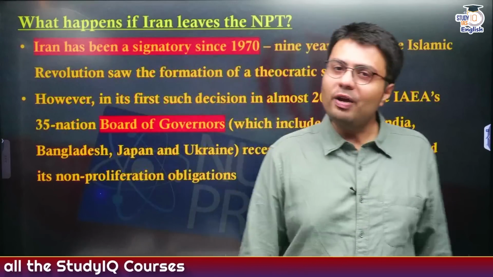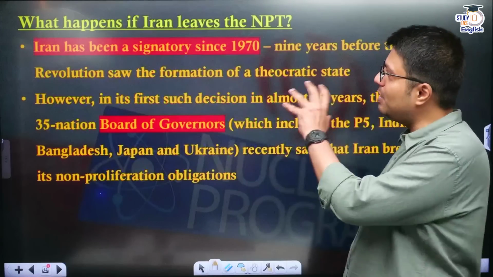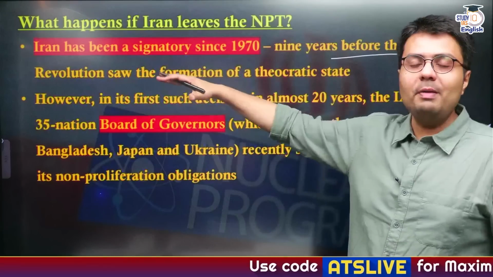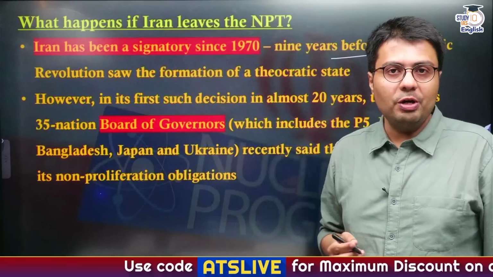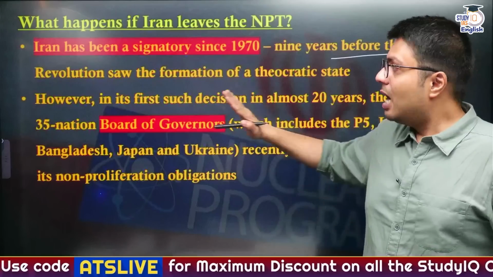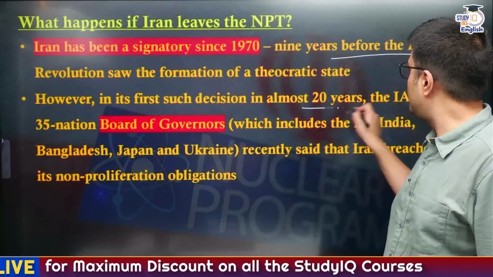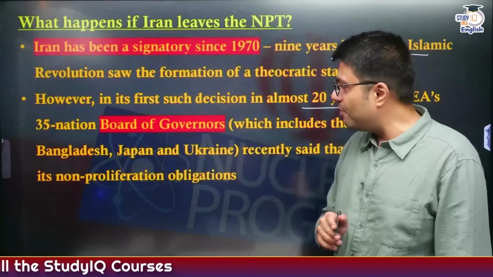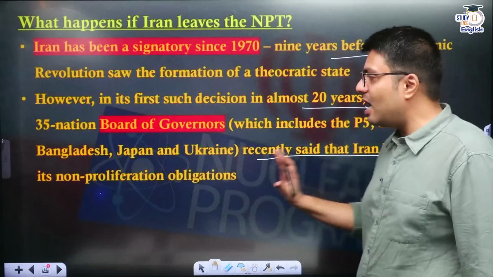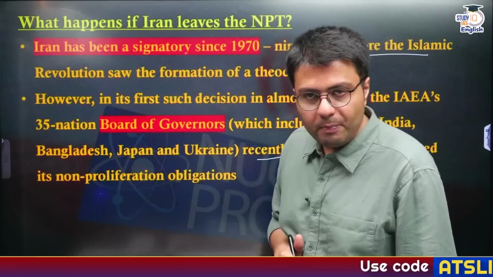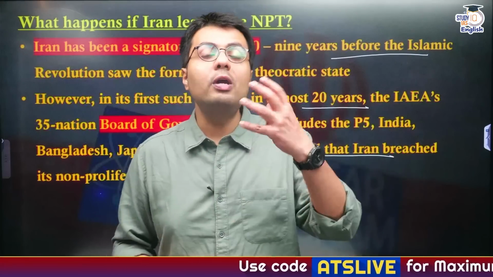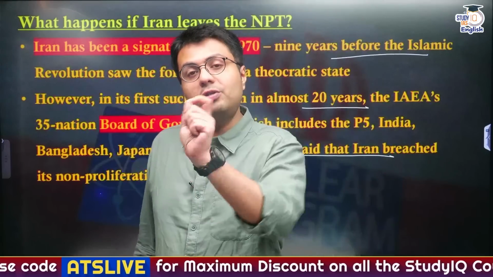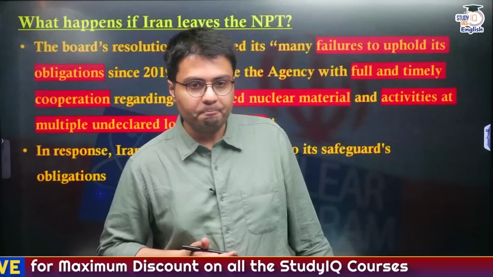Now what happens if Iran actually withdraws? Iran has been a signatory of the NPT since 1970, and it became a part of the NPT 9 years before the Iranian Revolution happened in 1979. However, in its first decision in almost 20 years, the IAEA's 35-member board of governors recently said that Iran has breached its non-proliferation obligations. That is, it is enriching more and more highly enriched uranium, which may lead to the development of nuclear weapons, which goes against the provisions of this treaty.